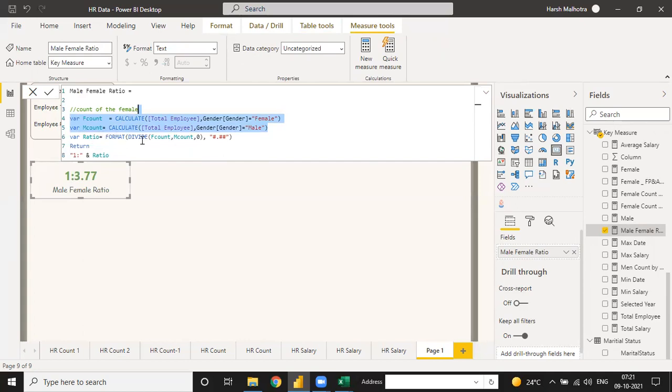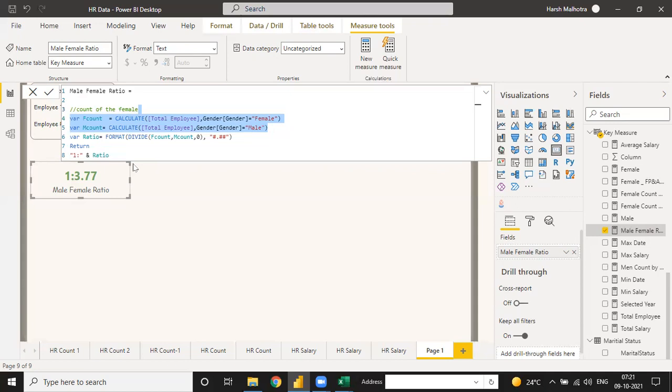It means you can just divide female and male count and format into the numerical part, because if you don't format into number, it will give you the answer in percentage only. And then you can use the 1:2 ratio. It means this value gives you the percentage of one part, like the female part. Okay, and then the 1 ratio is female, because 1 is used for male and the ratio is female. Now it's understood.